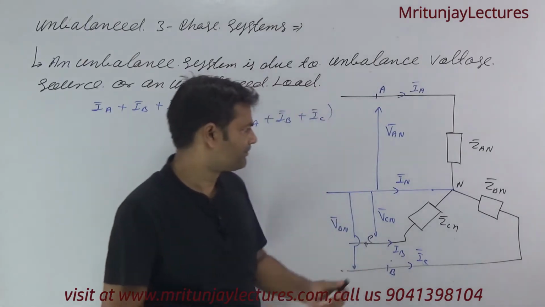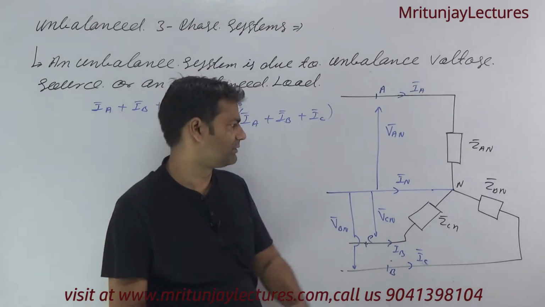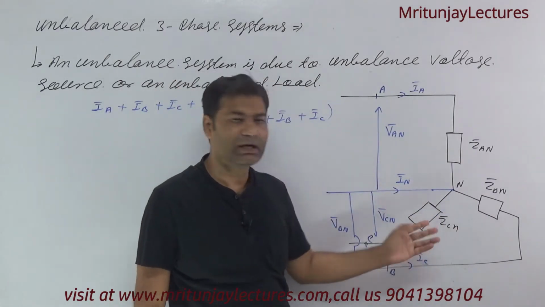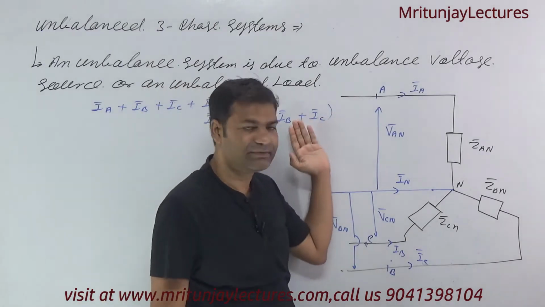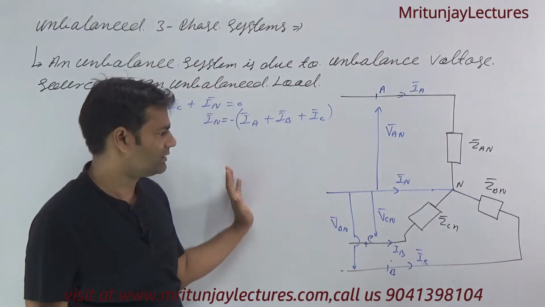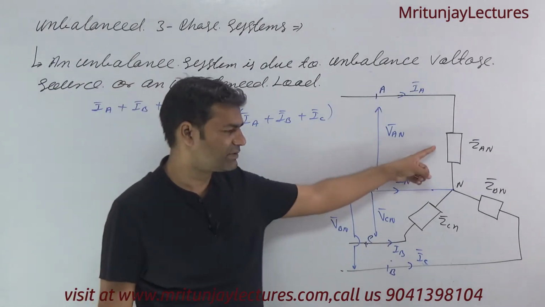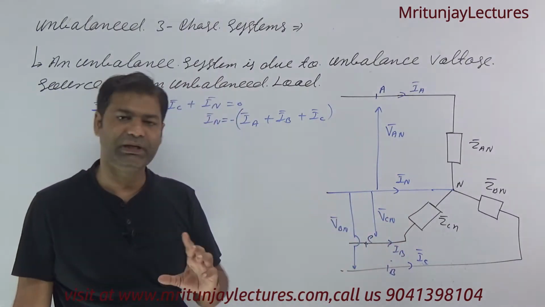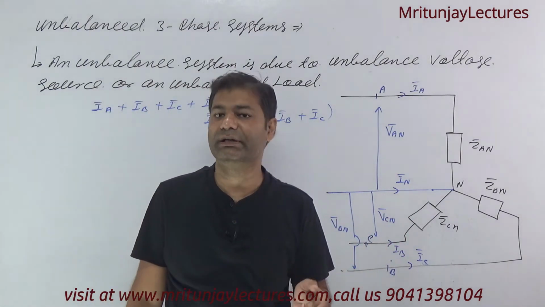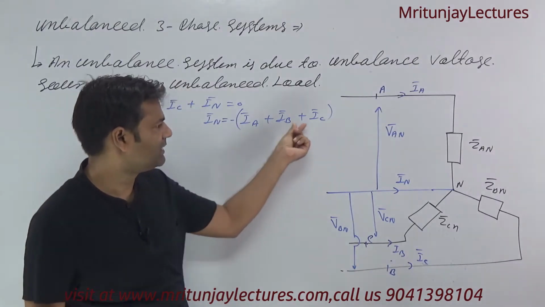If these voltages are unbalanced, if this An, Bn, Cn are unbalanced and the source is balanced, suppose that the three-phase system is connected here, star connected, okay, then this one is unbalanced, this one is unbalanced, and this one is unbalanced. Due to the unbalanced load, what about current? Current is also unbalanced. Okay, so we got IA, IB and IC.